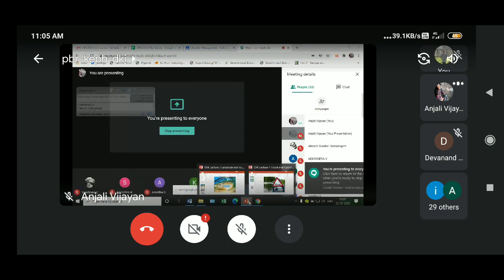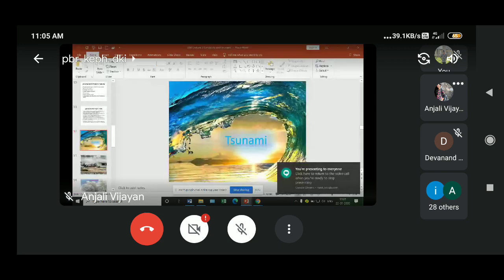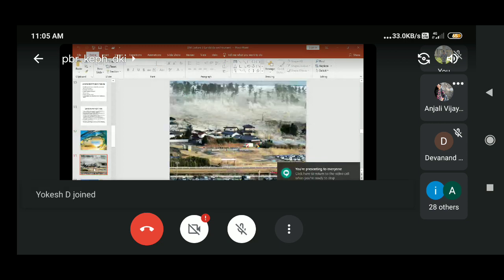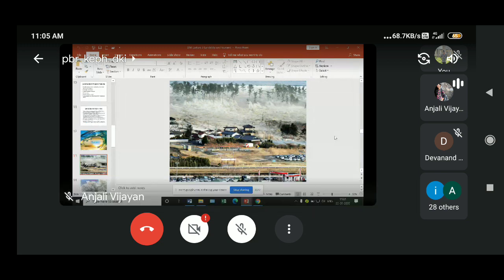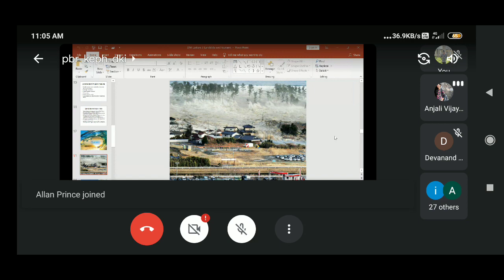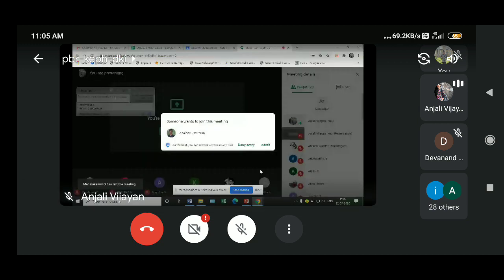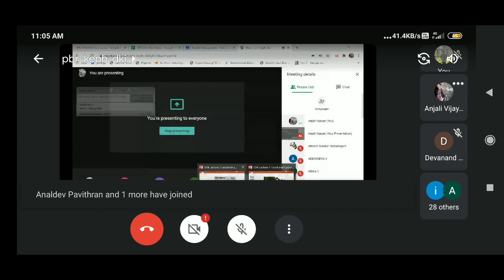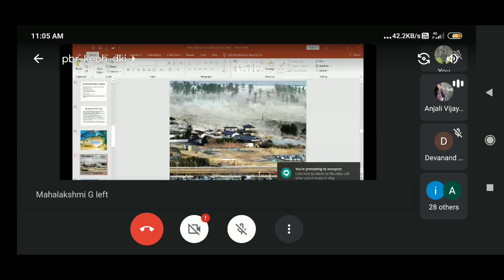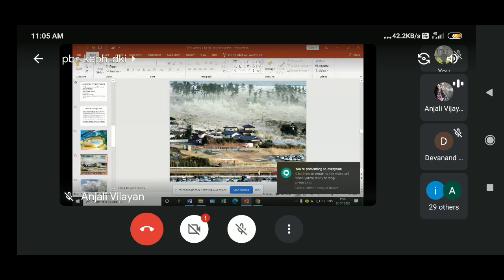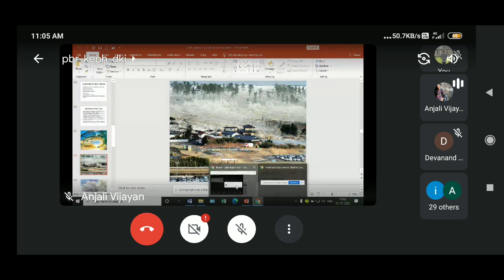Okay, this is a photo taken from National Geographic News. This is an image of a tsunami that happened in Natori in Japan. You can see how powerful the waves are. Now we will see some basic facts about tsunami. Today, if possible, we will see tsunami and flooding also.